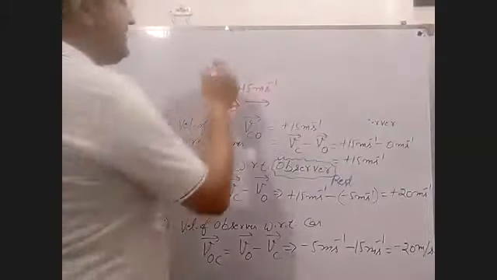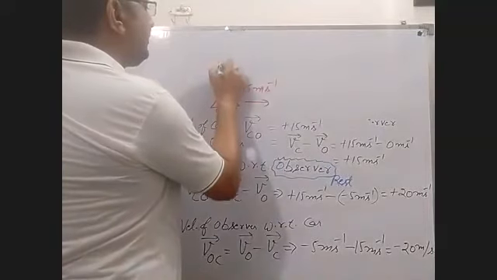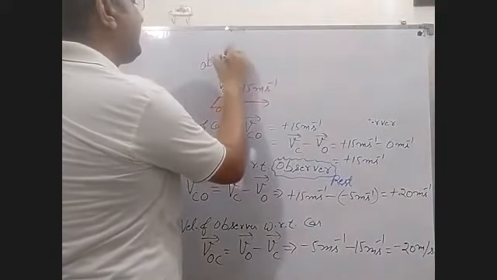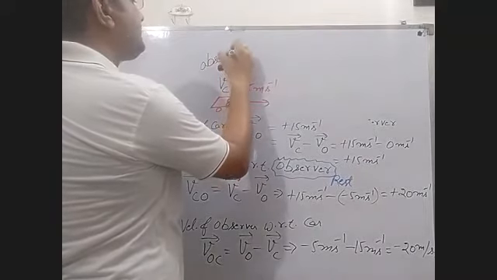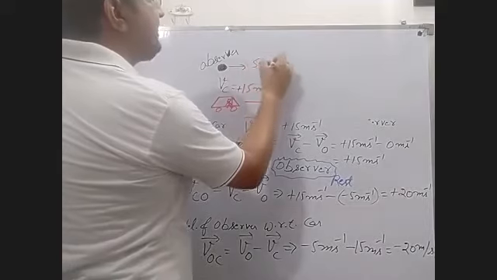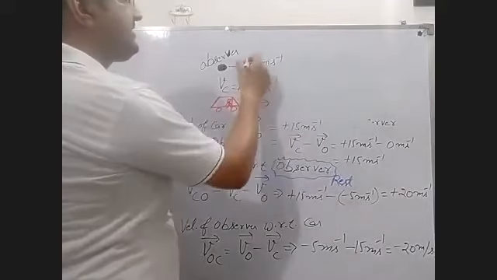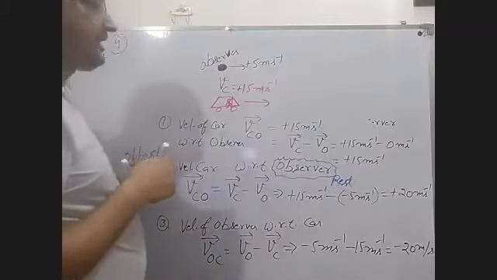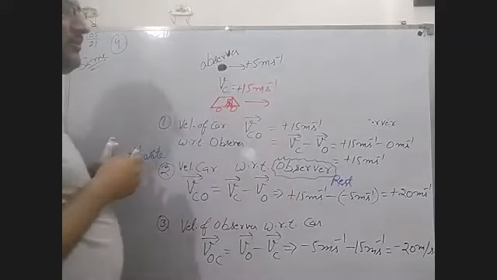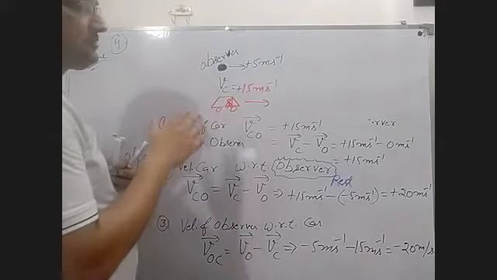A simple question is there. Now this is the observer. The observer is moving with a velocity of, suppose, 5 meters per second in the same direction. This one you have to take again with a plus sign.